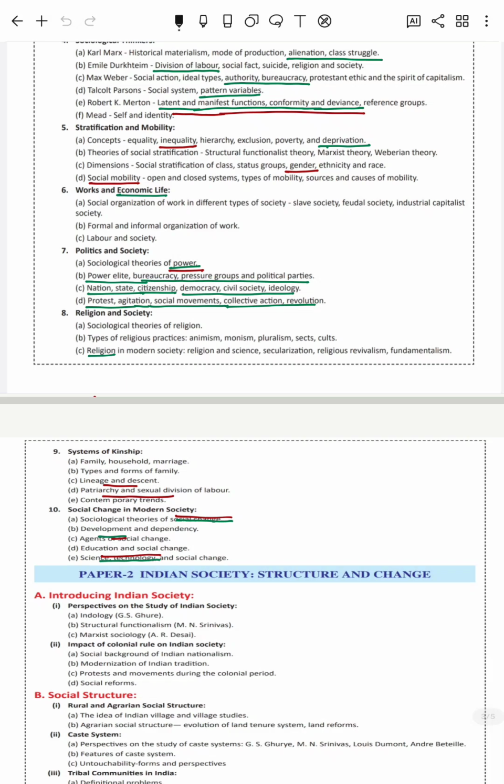And keywords like power elite, bureaucracy, pressure groups, political parties were all there in the Bangladesh crisis or protest. Nation, state, citizenship, democracy, civil society, ideology, protest, agitation, social movements, collective action, revolution. It means this 7th chapter, politics and society, can entirely relate with the Bangladesh crisis which took place.